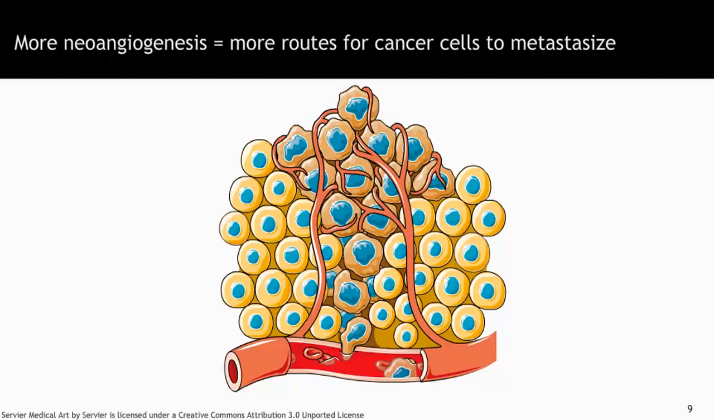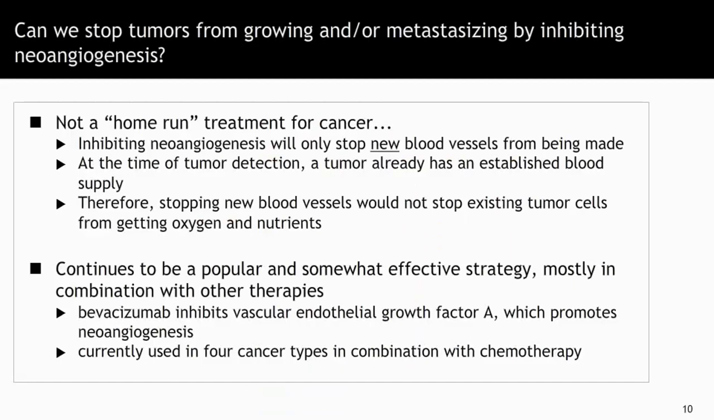So just to reiterate, more neoangiogenesis means more routes for cancer cells to get out of the primary tumor, get into the blood supply, and metastasize. So the question arises, can we simply stop the process of neoangiogenesis and therefore stop tumors from growing? This has been tried in multiple ways in the clinic, but it hasn't been the home run therapy that we were hoping for. The issue is that stopping neoangiogenesis only seems to stop new blood vessels from forming, but by the time we are able to detect a tumor, the tumor already has an established blood supply that was made by neoangiogenesis. So stopping new blood vessels would not necessarily stop tumors from getting their necessary oxygen and nutrients.